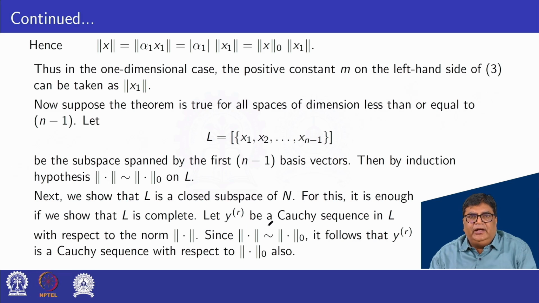Let y_r be a Cauchy sequence in L with respect to this norm. Since this norm is equivalent to the zeroth norm, it follows that y_r is a Cauchy sequence with respect to the zero norm also.